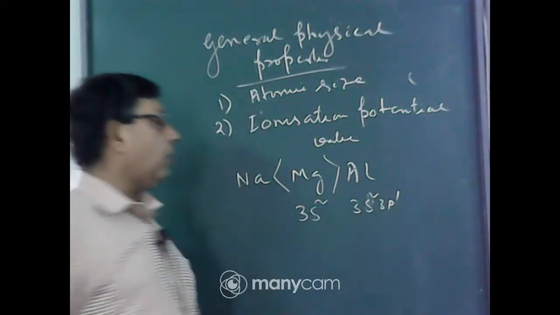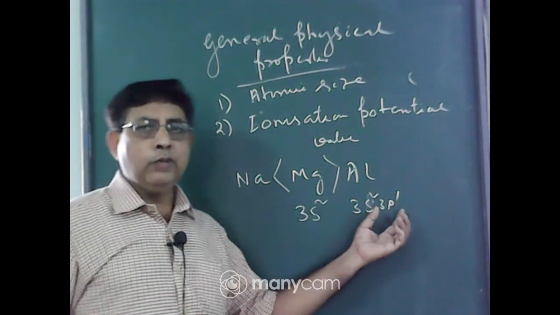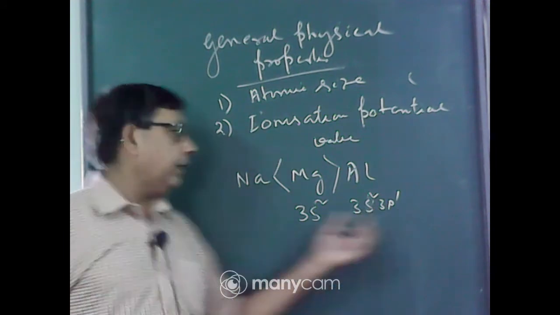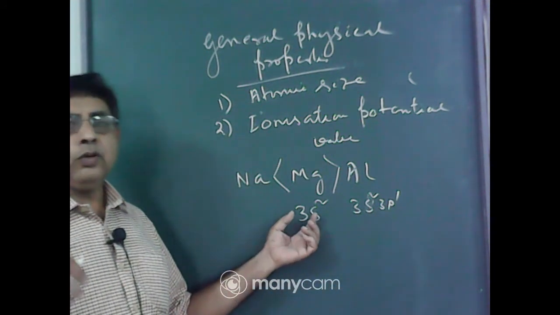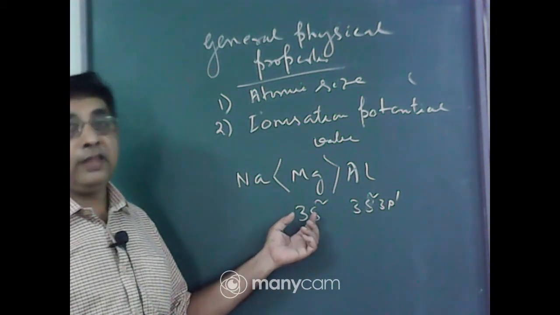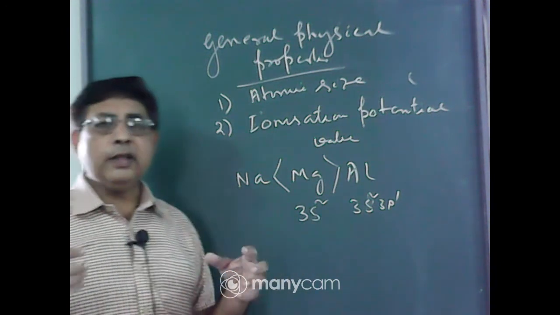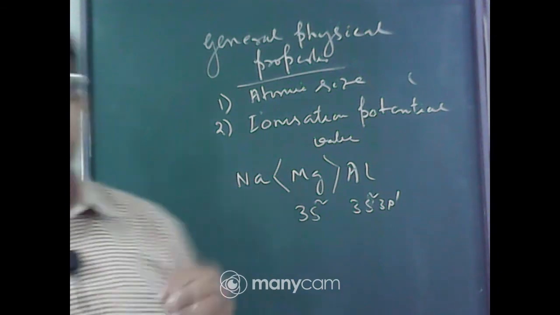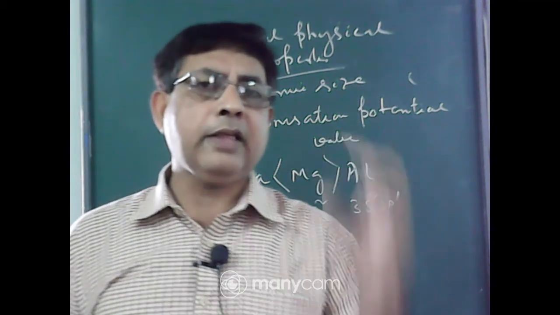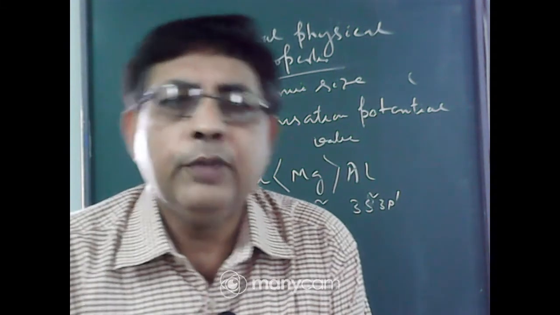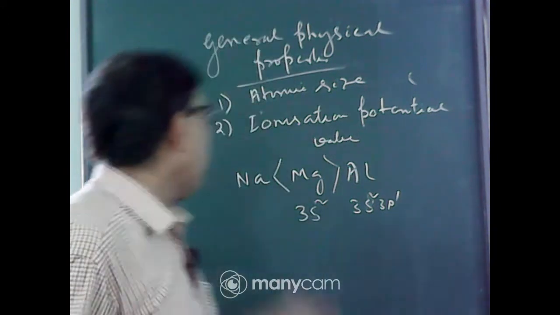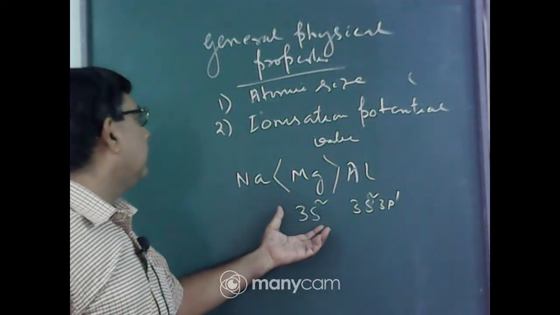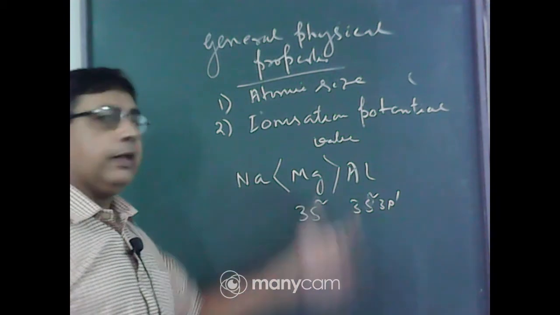So in case of aluminium, the electron will be removed from the p subshell, but in case of magnesium, the electron must be removed from the fully filled S subshell. Now the penetration power of S subshell is greater than p subshell, so it is very difficult to remove the electron from S subshell as compared to the p subshell. So IP value of magnesium is greater than aluminium.